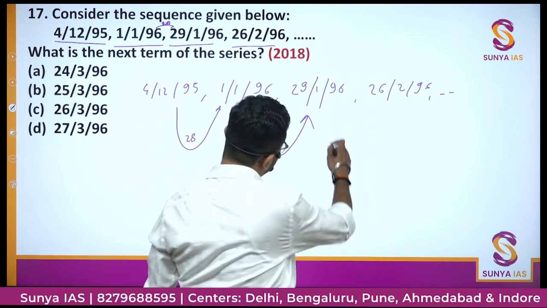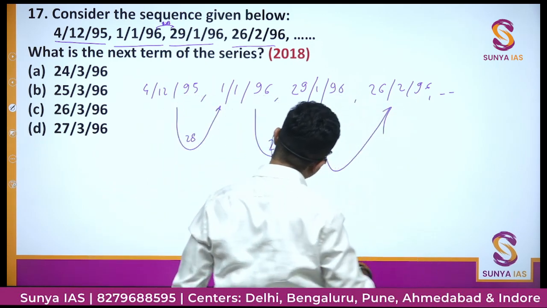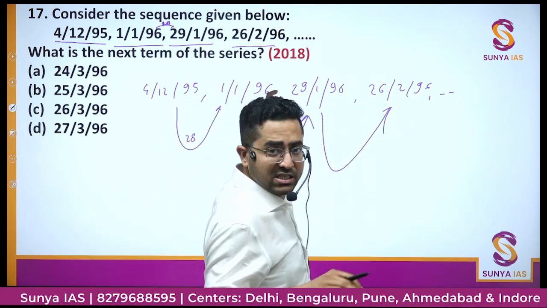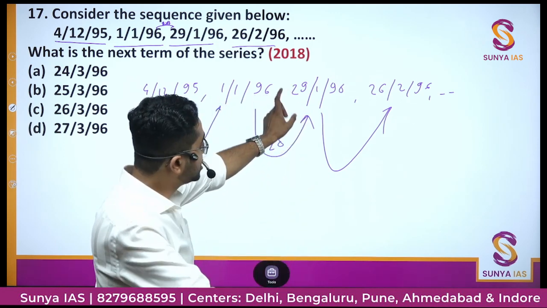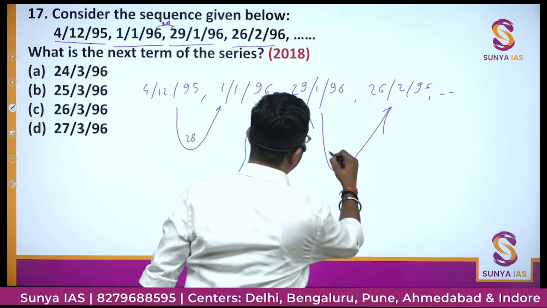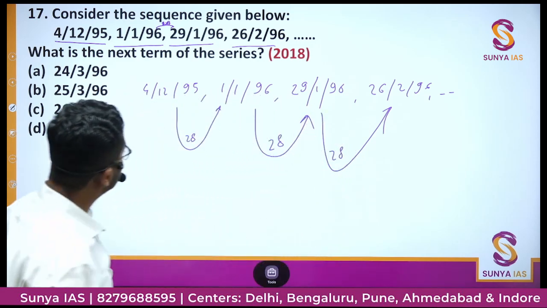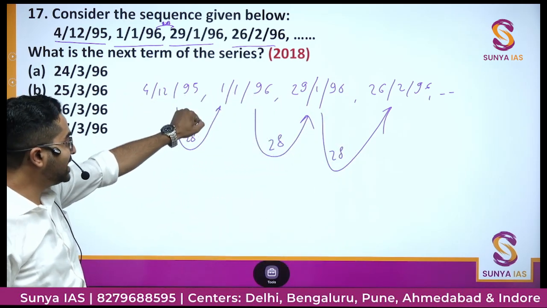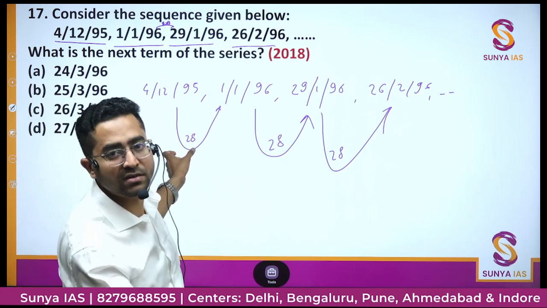So we can see whether this is true in this case or not. So 29 January, in January there are 31 days. So that means 2 days of January and 26 of February. 26 plus 2 is 28. Okay. So between two consecutive terms or dates there is a gap of 28 days.